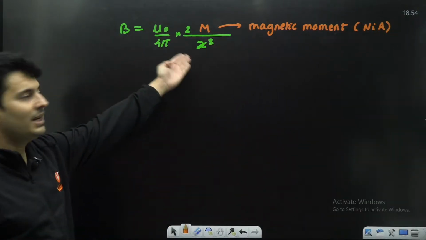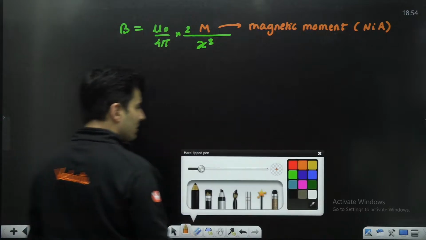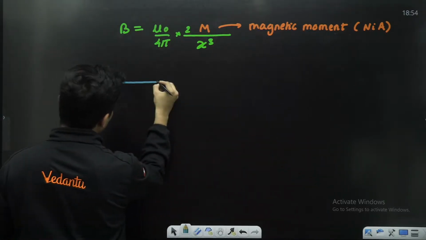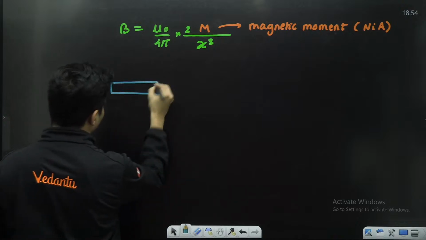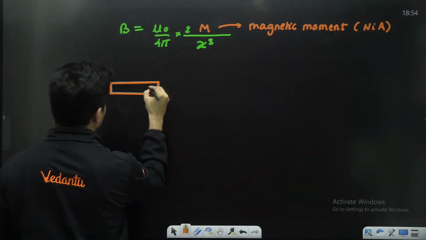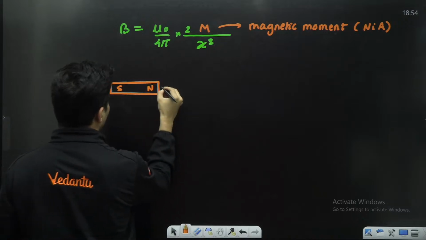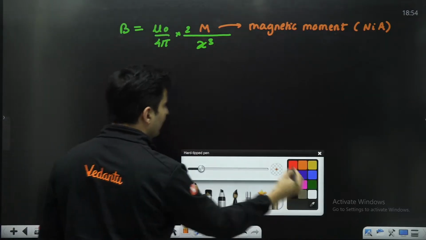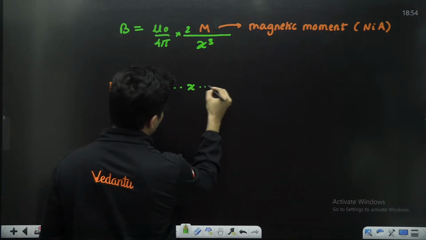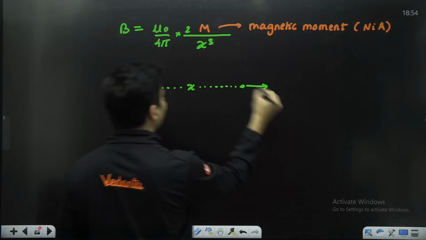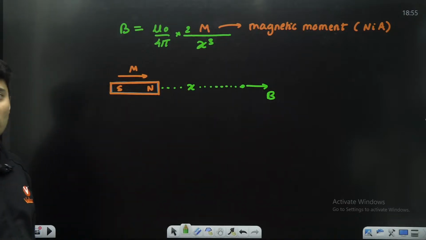This formula is very much similar to, if I take a bar magnet, basically a bar magnet like this, this is North Pole, this is South Pole, it has its own magnetic moment, and then if I go on the axis very, very far away, then at this point the magnetic field is given by exactly this formula.